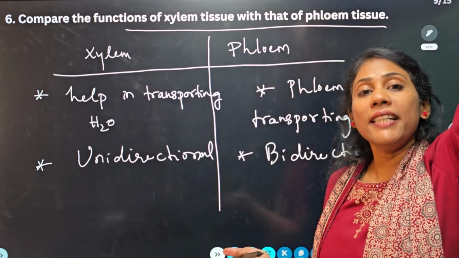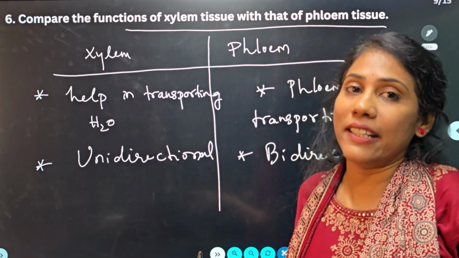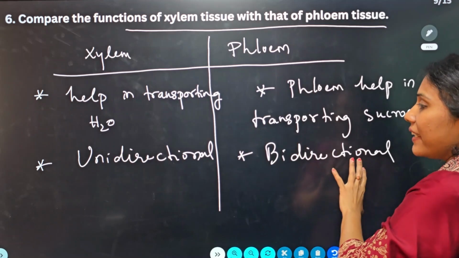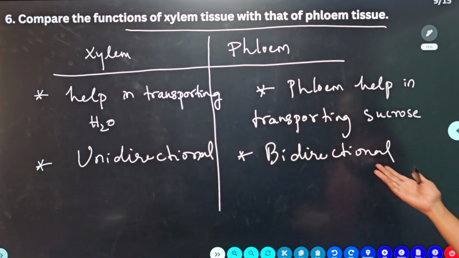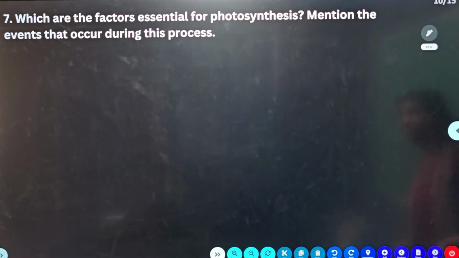So in both directions, the food can be transported according to the need. So here the transportation is bidirectional, here the transportation is unidirectional. So these are the 2 points of difference you can easily write as an answer. So hope you have taken a screenshot of this. Moving on to the next question.